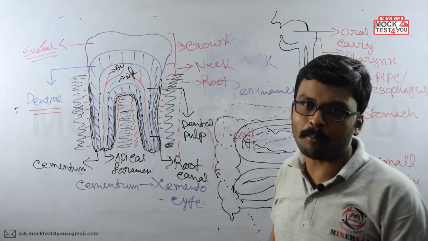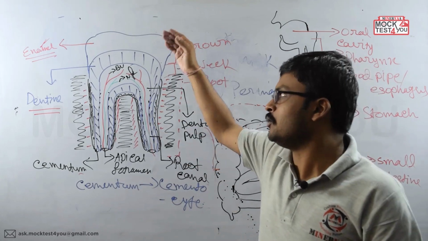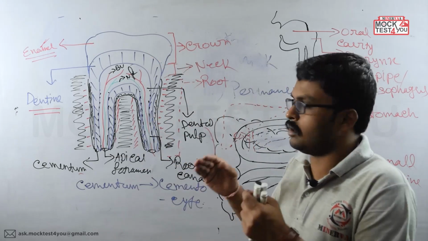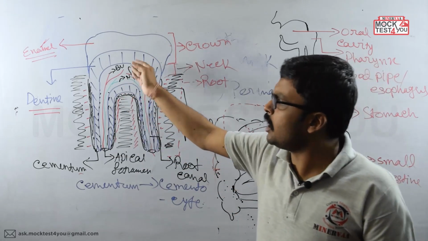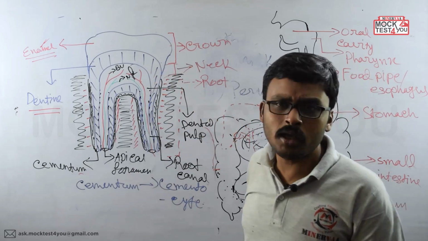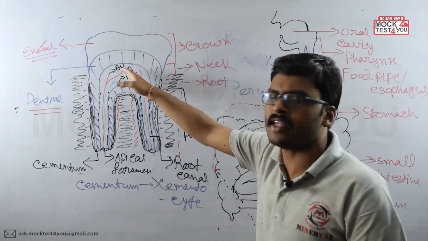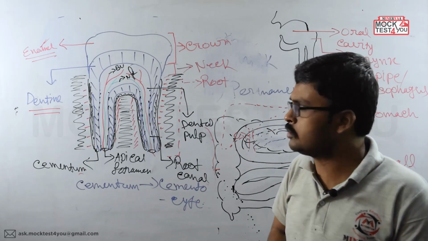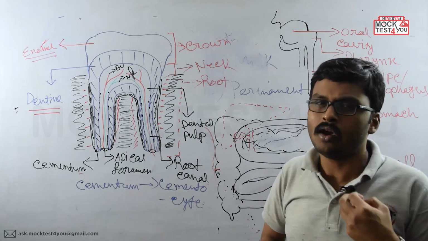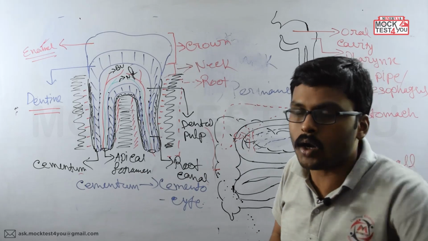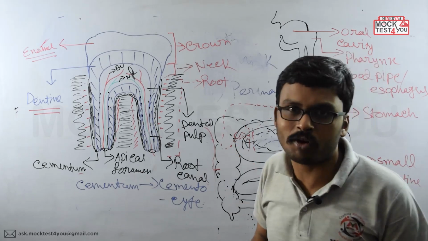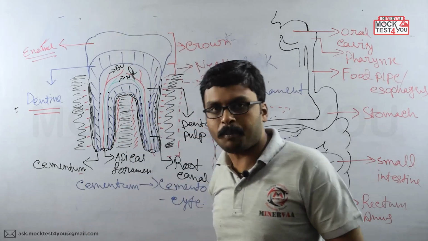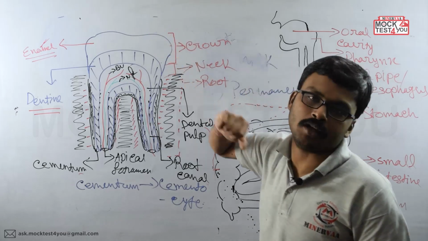So we have to take precautions. Before that, we can't allow the enamel layer to decay, we can't allow the dentine layer to decay. So we have to take precautions beforehand, otherwise this area will be open. Once this area is open, they will feel a lot of pain whenever they take food or cold water inside. So that's why we need to take precautions at the enamel level only. Clear?